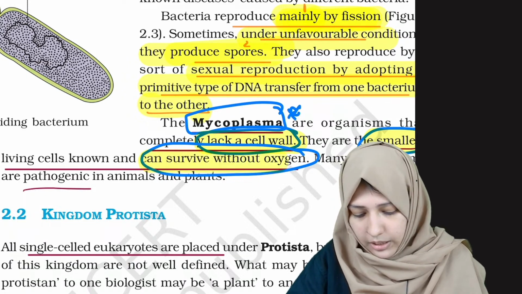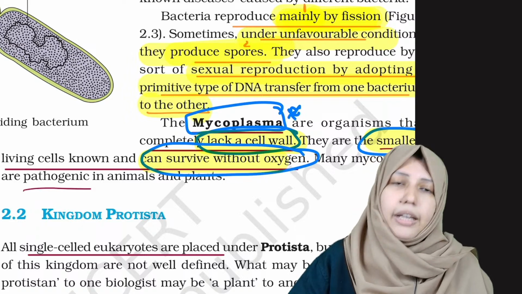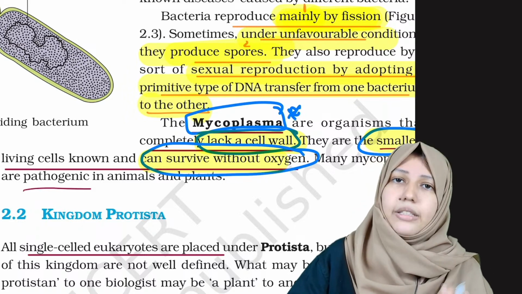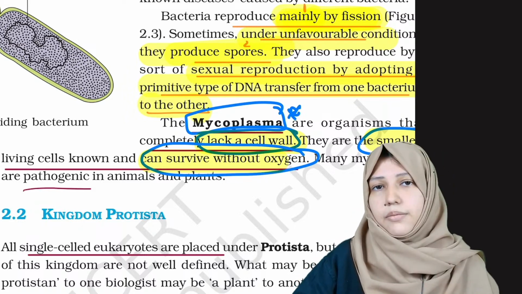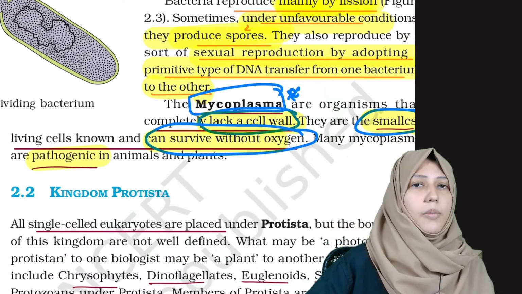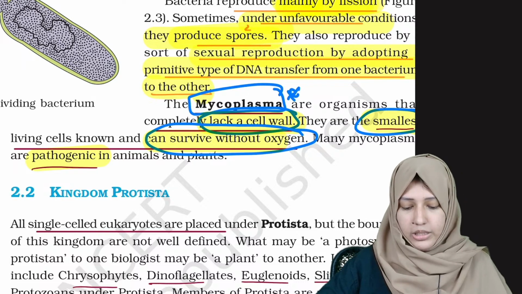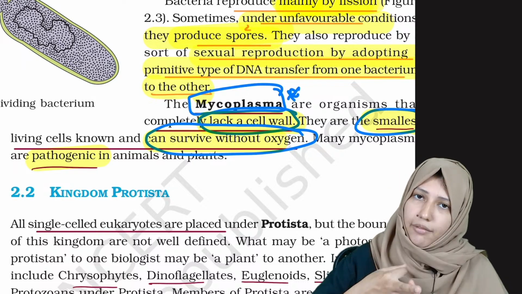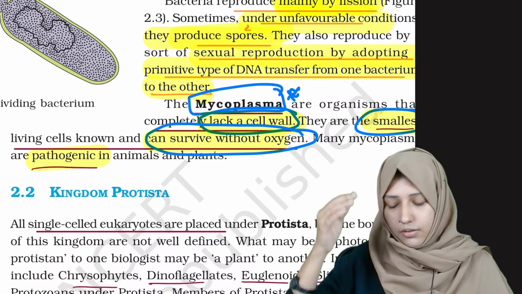What are the 3 points? It lacks a cell wall, it is the smallest, and it can survive without oxygen. Done. And it is also pathogenic in humans and plants. 4 points: smallest, lacks cell wall, survives without oxygen, and it is a pathogen.